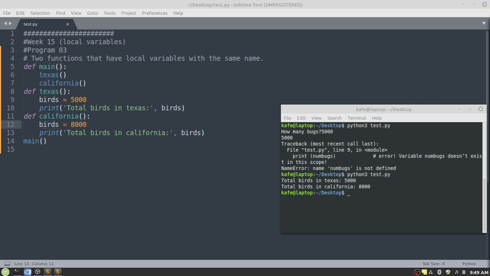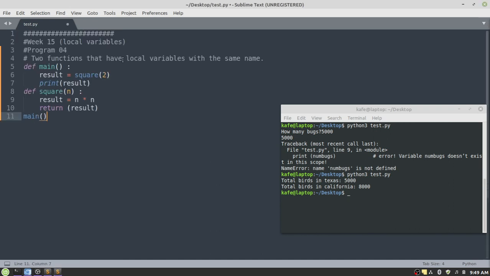Program number 4 will demonstrate the same function, the same concept, but now we have different functions. In this program, we actually have two functions, and the functions are main and square. Inside main, we have a local variable result, and inside square, we have a local variable result.